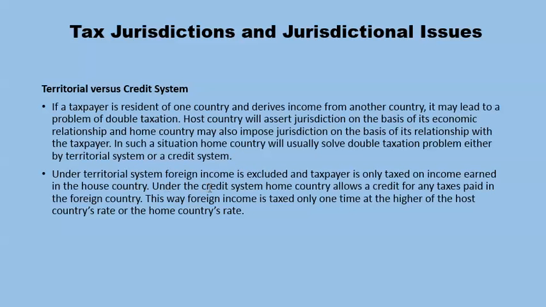Under the territorial system, foreign income is excluded and the taxpayer is only taxed on income earned in the host country. Under the credit system, the home country allows a credit for any taxes paid in the foreign country. This way, foreign income is taxed only one time, at the higher of the host country's rate or the home country's rate.